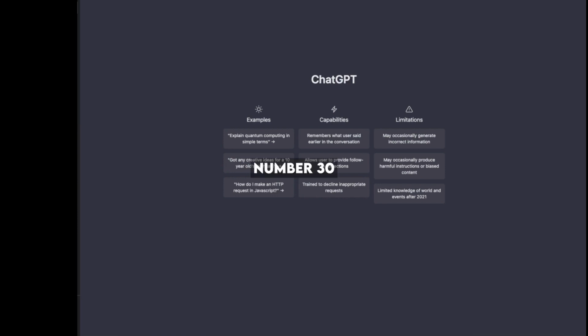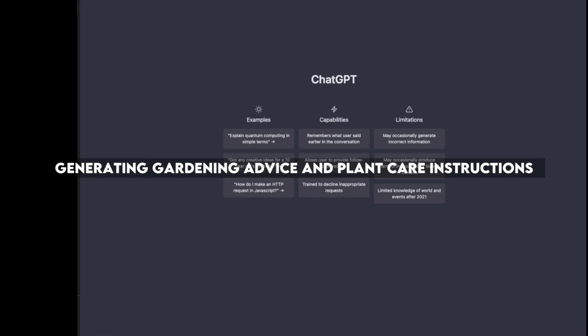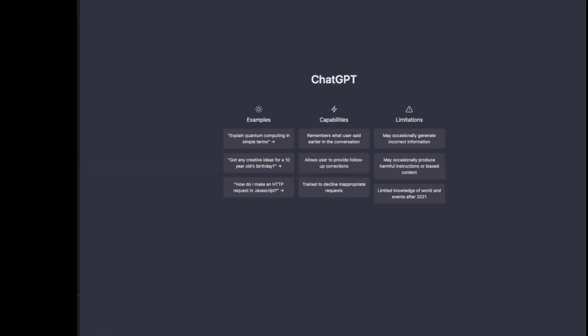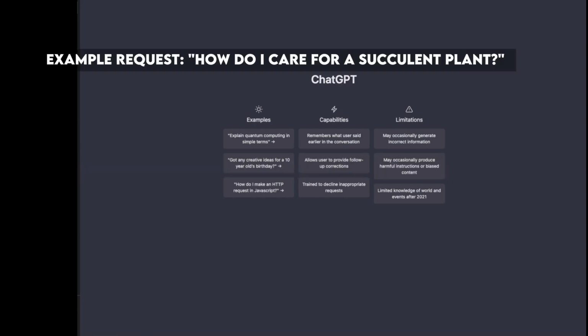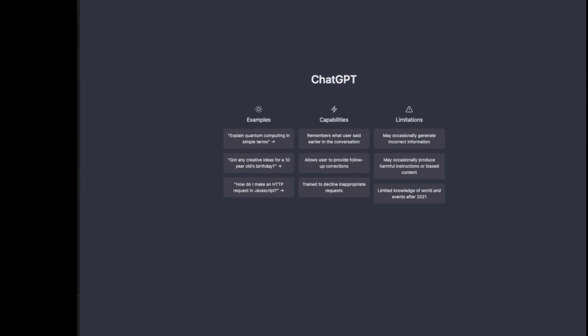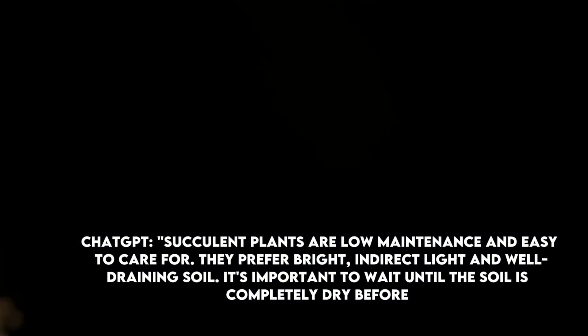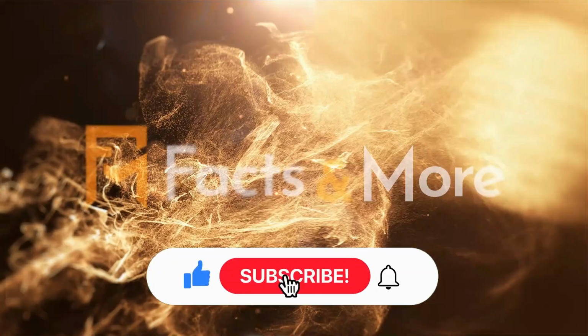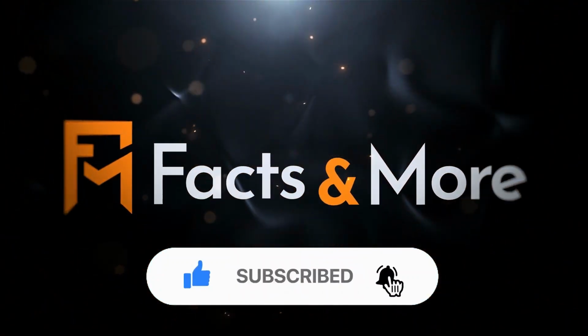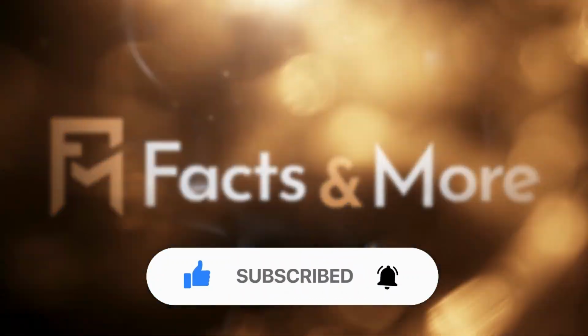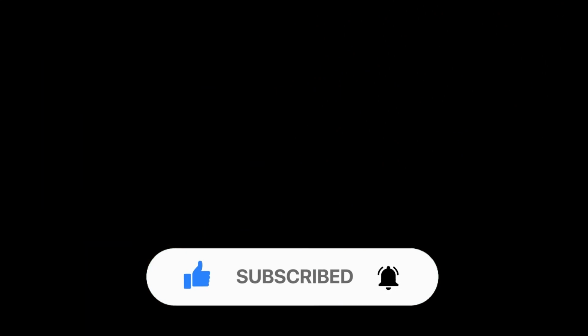Number 30. Generating gardening advice and plant care instructions. Example request: how do I care for a succulent plant? ChatGPT: succulent plants are low maintenance and easy to care for. They prefer bright, indirect light and well-draining soil. It's important to wait until the soil is completely dry before watering again, as succulents are susceptible to root rot. They also benefit from occasional fertilization during the growing season.